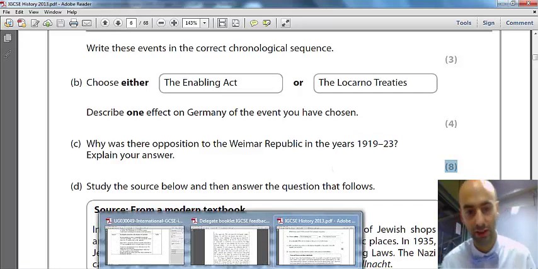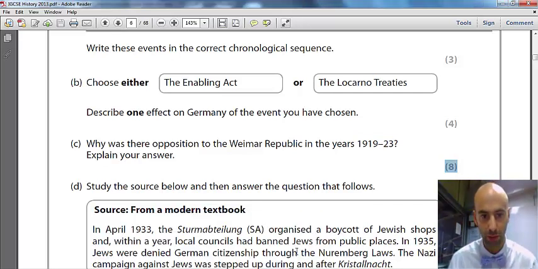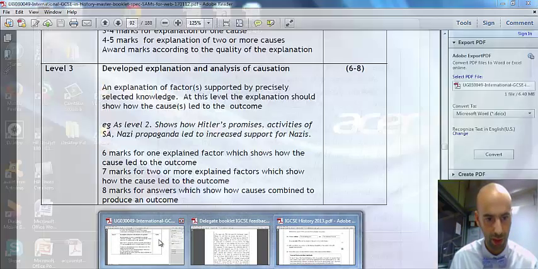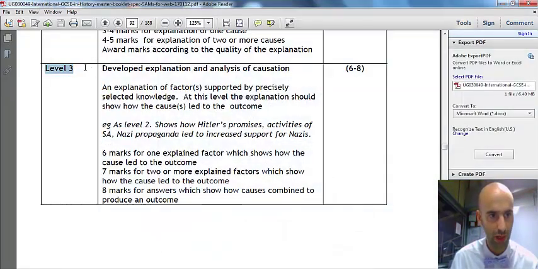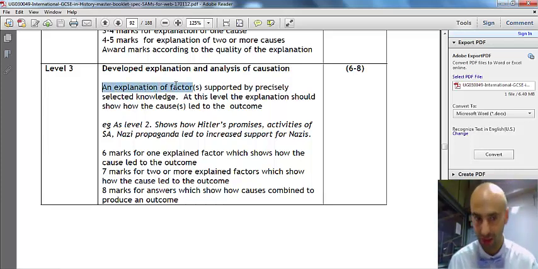Okay, let's look at the success criteria for an 8-mark response. Here it is. Right, okay, so we're looking for a level 3. We're looking to score 8 if at all possible, but definitely no less than 6. So we're looking for, in this instance, a developed explanation and analysis of causation. So again, looking for an explanation of why things happen. And it specifies here an explanation of factors, so more than one, factors, note the S, supported by precisely selected knowledge. So exactly the same as contextual knowledge or precise relevant knowledge.